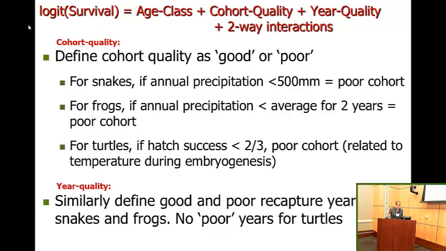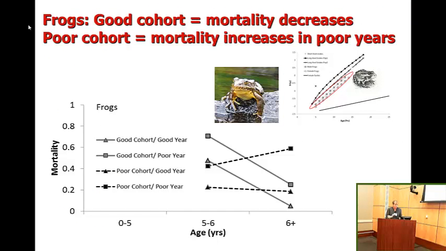Okay, so frogs. The result for frogs was that if you're from a good cohort, your mortality decreases with advancing age. For poor cohorts, we see mortality increases, and particularly in poor years. So over here is just a reminder of what the age-specific mortality looked like overall. And here's our Cormack-Jolly-Sieber models looking simply at survival or mortality in this case. And we see an interaction between cohort quality and recapture year quality.